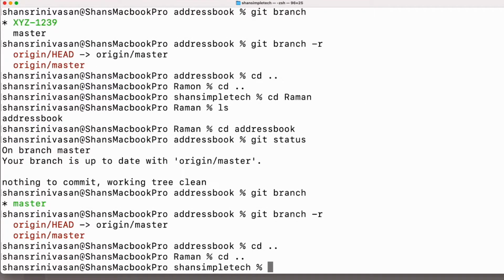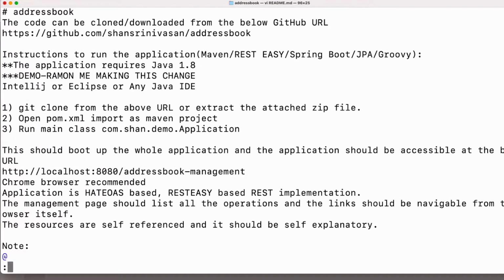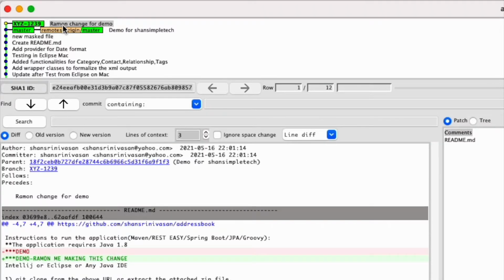Ramon is making a change now, right? Git status. So Ramon is still on his branch and he's making changes to the readme. This change, commit -m. So now I do this. So Ramon is 1 step ahead of master, right? He has this change. And there is also a master branch, which is the same as remote origin master.